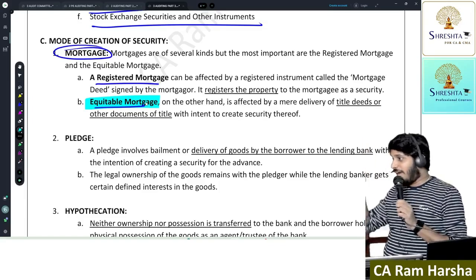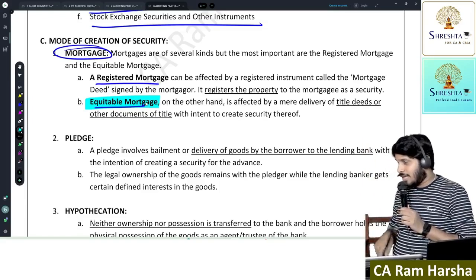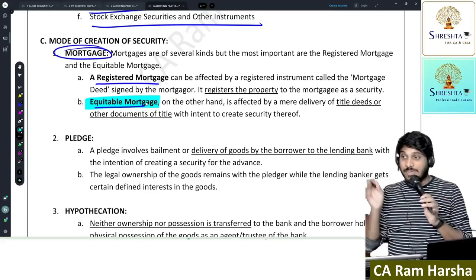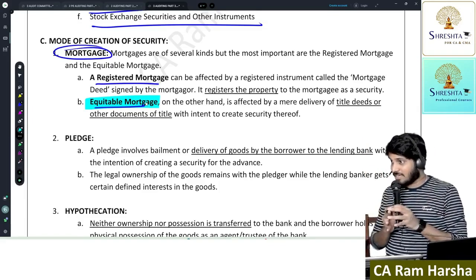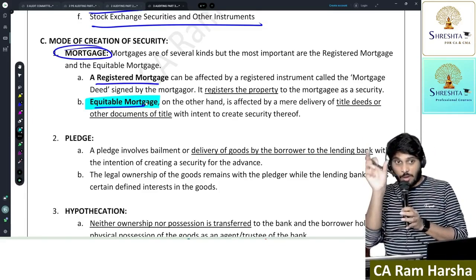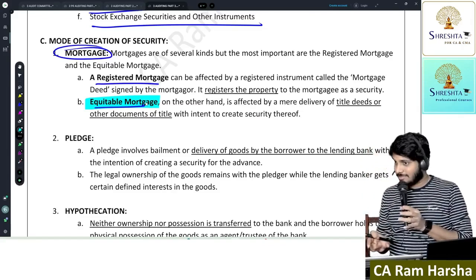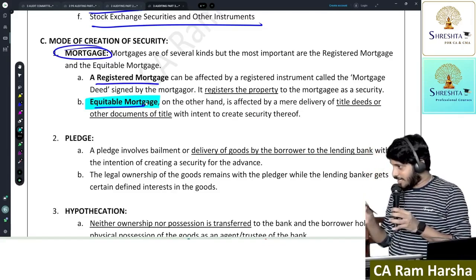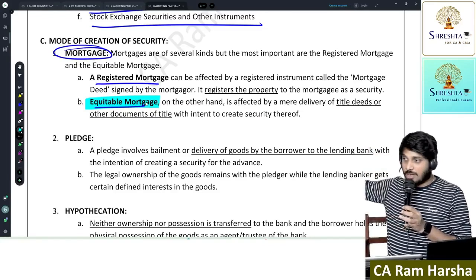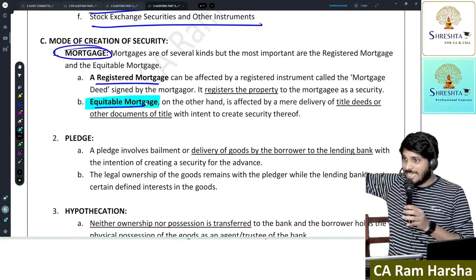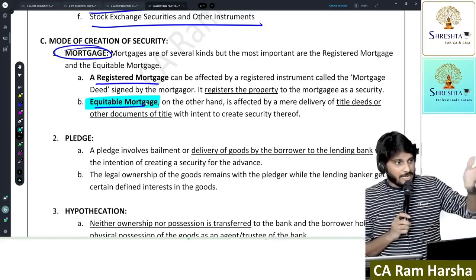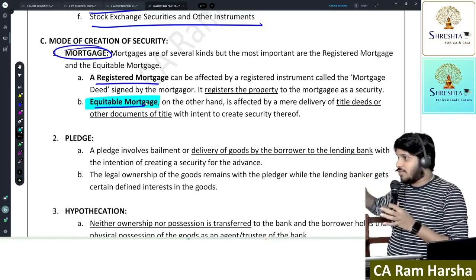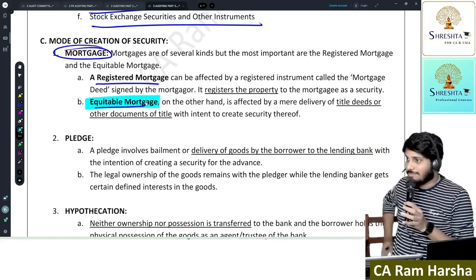Registered mortgage: how will banks give a housing loan? The housing loan documents will be registered in the name of the bank. Under the mortgage, there will be a mortgage deed. Getting it? If there is a mortgage deed, in the sub-registrar office a mortgage is created on this house property. The borrower cannot sell the house without release of the mortgage.